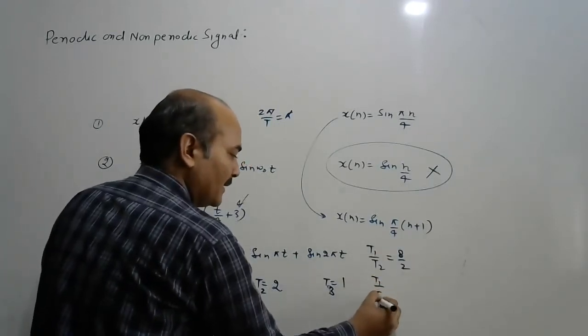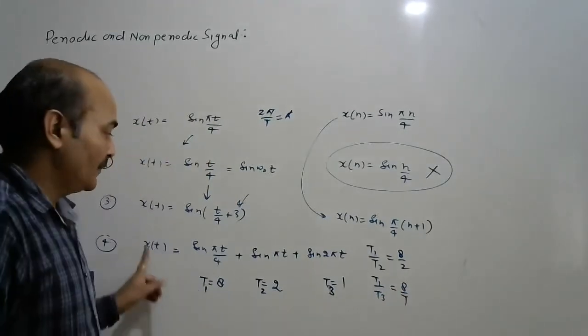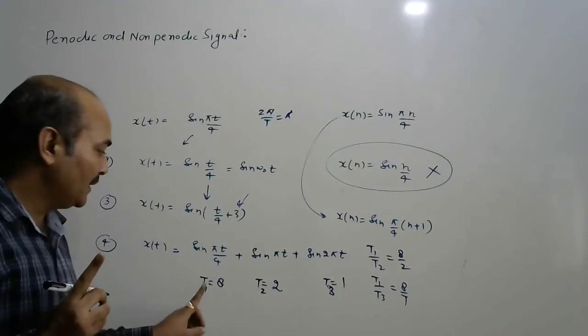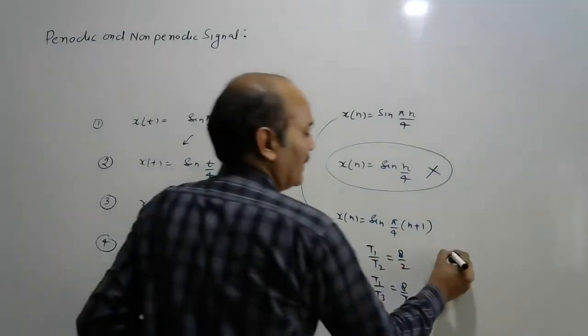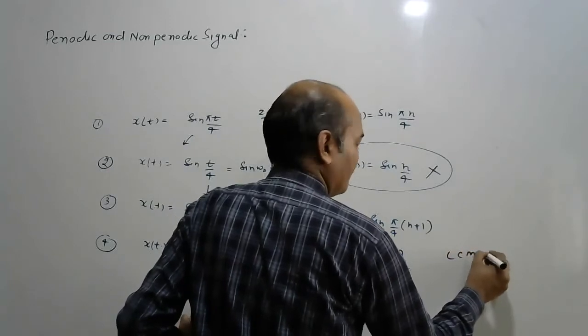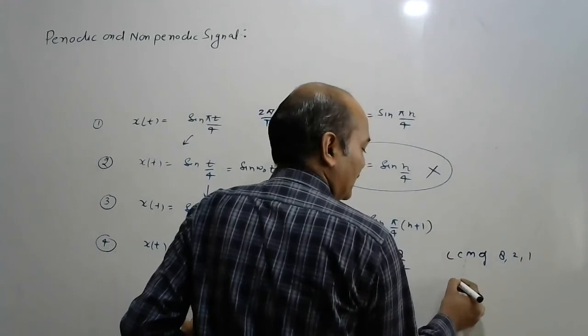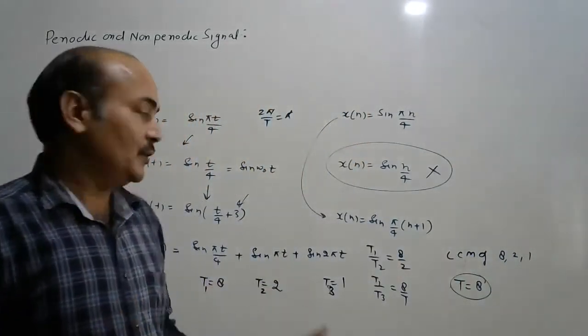and T1 by T3, again a rational number. So this signal x(t) is a periodic signal, and what is the time period? LCM of 4, 2, 1, and this time period T is 8. Okay, so this is the time period.